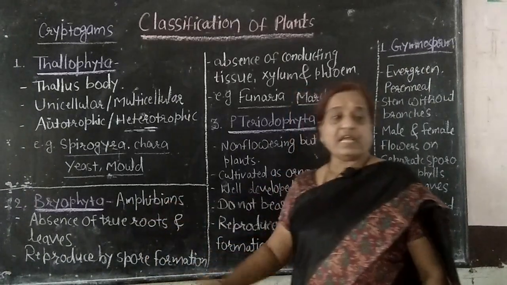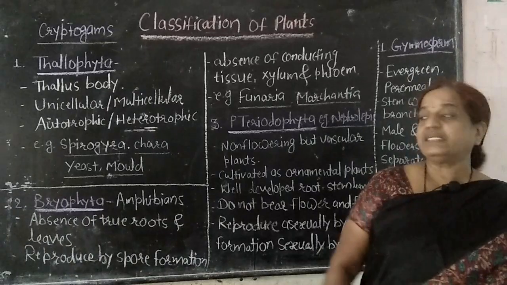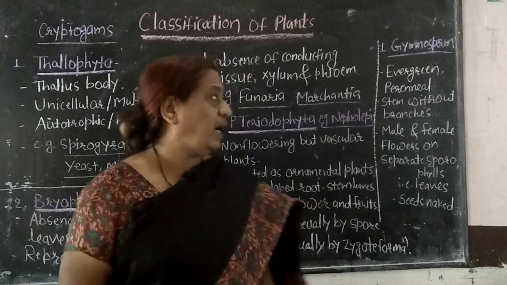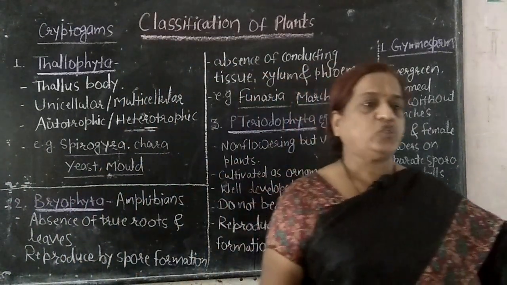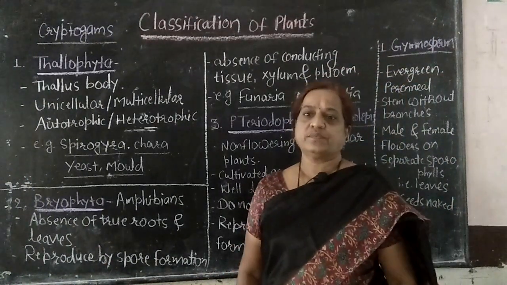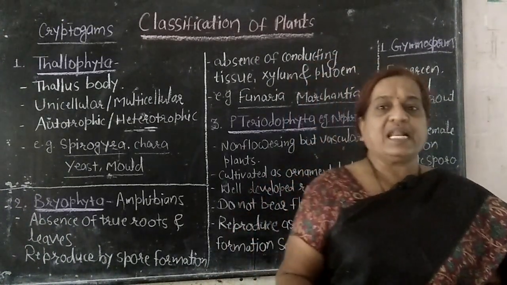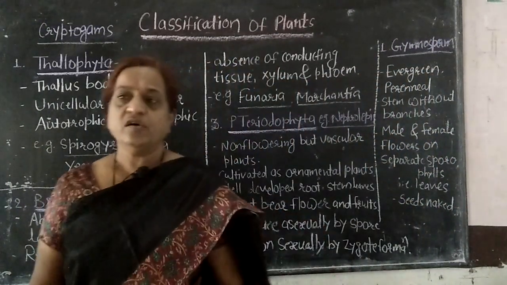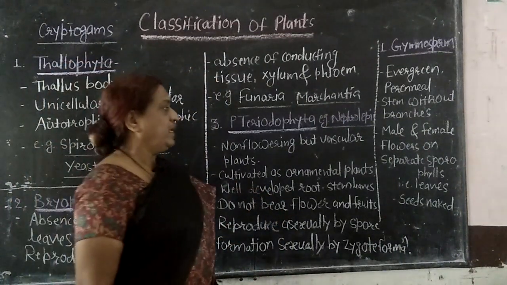Why are bryophytes known as amphibious plants? Because they grow on moist soil, but they need water for reproduction. Hence, they are known as the amphibians of the plant kingdom. Now, what is the main difference between gymnosperms and angiosperms? Yes, gymnosperms and angiosperms. What is the difference? In case of gymnosperms, the seeds are naked. In case of angiosperms, the seeds are covered within fruit. So in that way, that is the difference between gymnosperms and angiosperms.